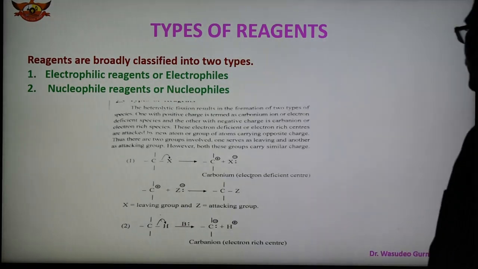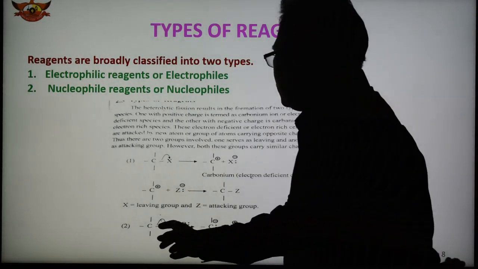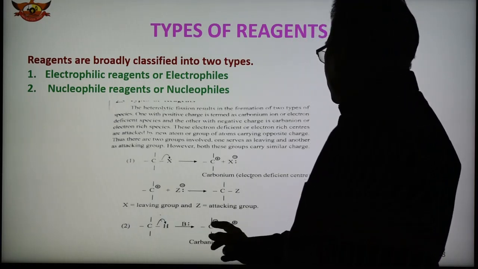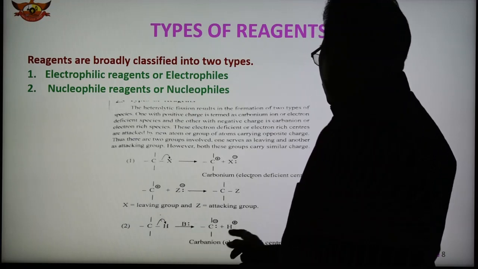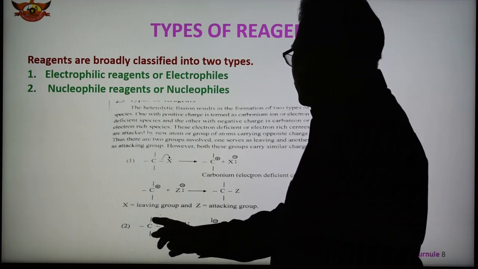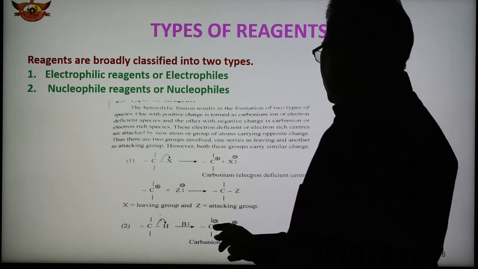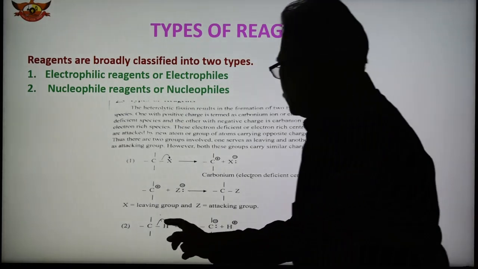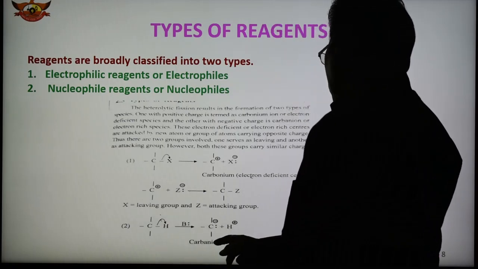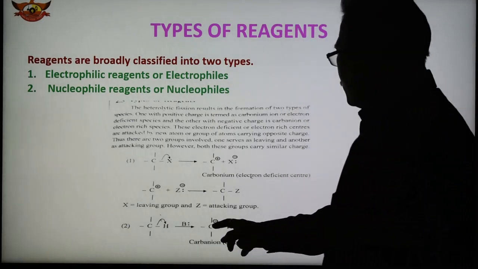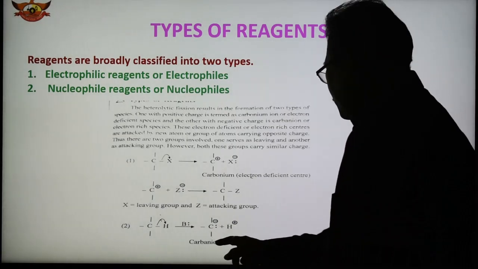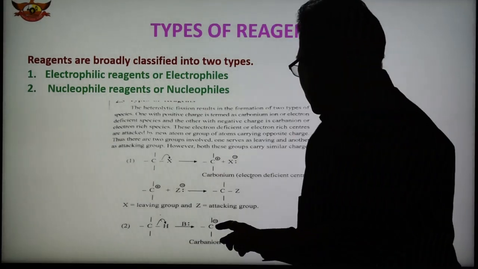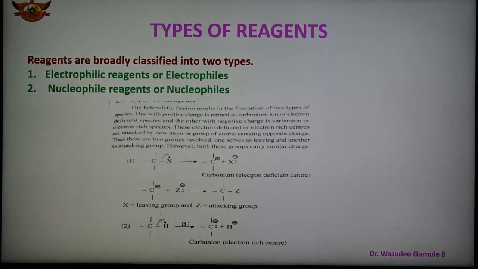And now in the second case, there is a breaking of the C-H bond, which is also known as heterolytic fission. This is the attacking, and now what is removed, and here this electron pair shifted to carbon. So this electron pair is with the carbon, having negative charge, and hydrogen has positive charge. This arrow should be like this. And so a carbanion is formed, carbon negative, and carbanions are electron rich centers. In the second case, another group attaches here, and in this way the reaction can take place.